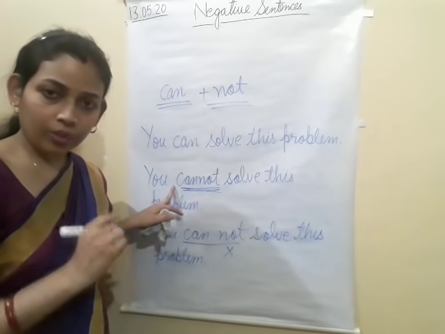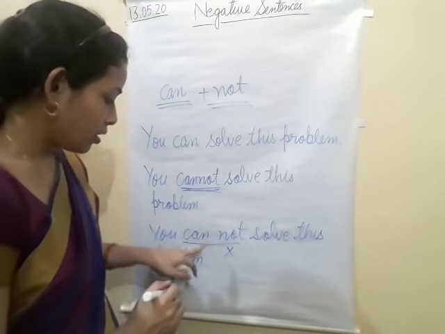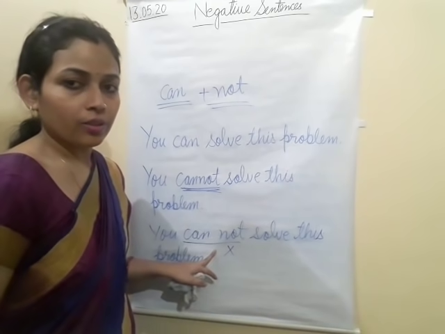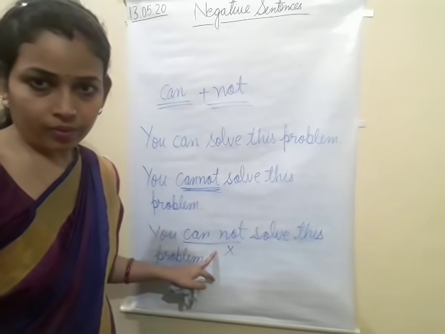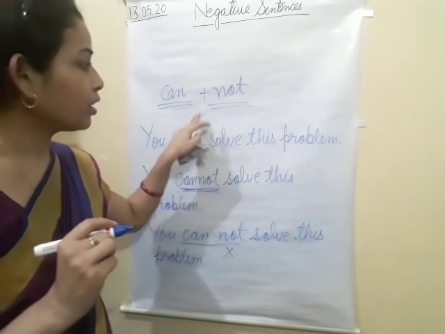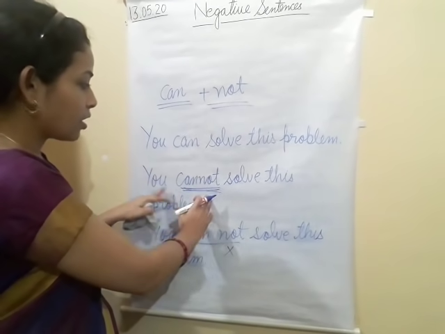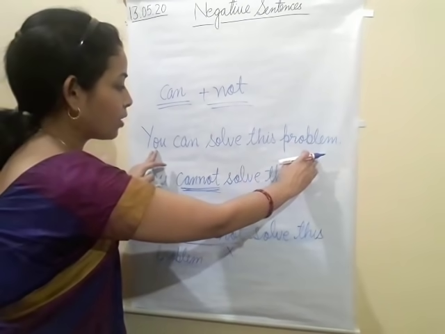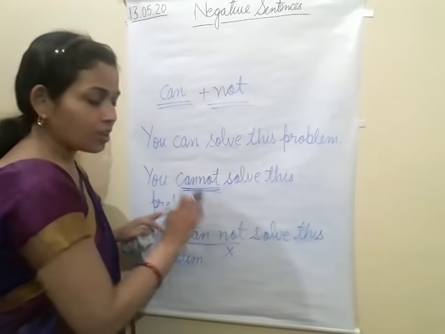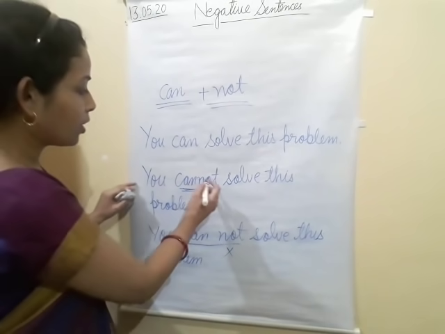Okay, "cannot" together we will write. This one, in this way, we will not write. This is not correct. Clear? So I hope this one is clear. Use of "can" in a negative sentence, how we use. We can change it: "You can solve this problem." When we change it into negative, that will be "You cannot solve this problem."